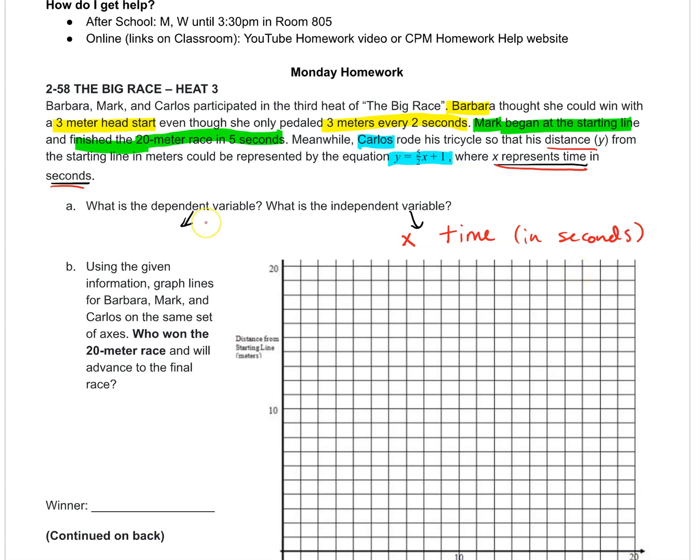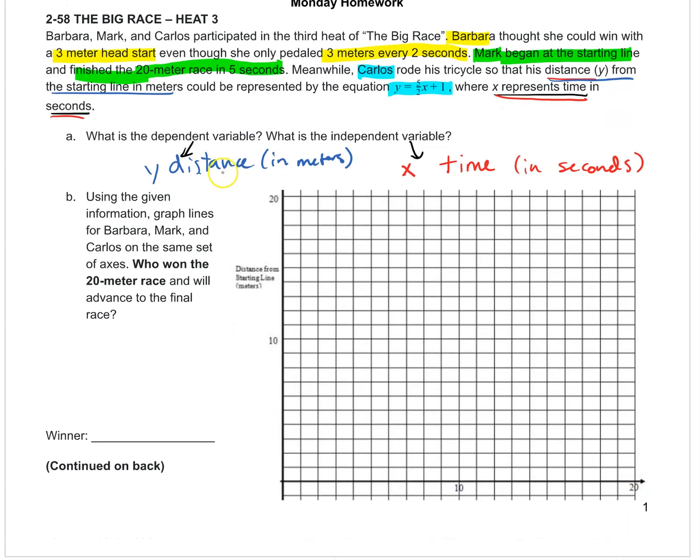All right, and the dependent variable is y, which is distance. And it says, distance in meters. So distance depends on the time. Distance depends on how long the race has been happening, whereas time itself is independent. Time is independent of the distance.